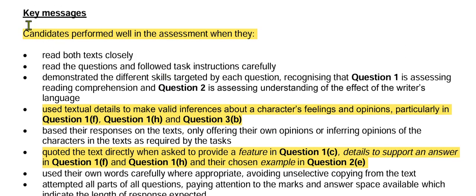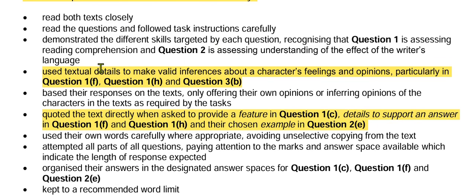In his key messages, the principal examiner comments that candidates performed well in the assessment when they used textual detail to make well-led inferences about a character's feelings and opinions, particularly in question number 1F, 1H and 3B. Okay, so here we have to see the details given in the text to make our inferences.